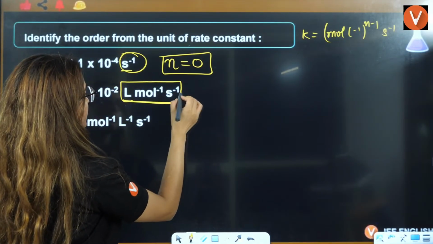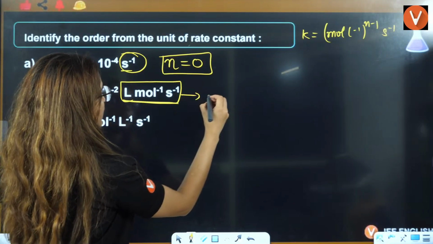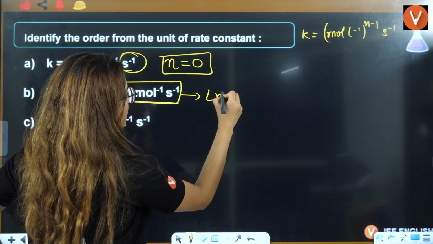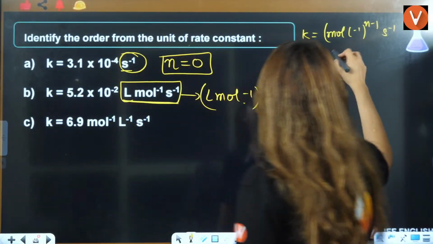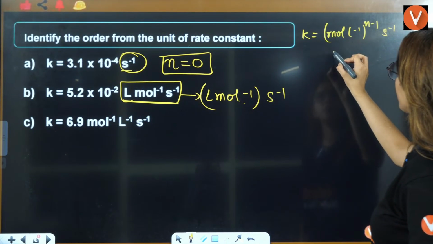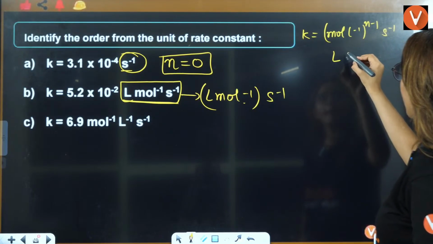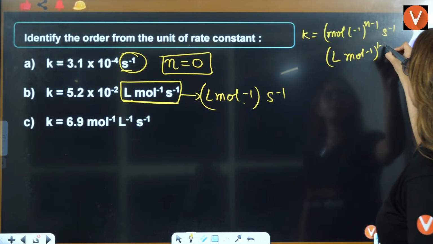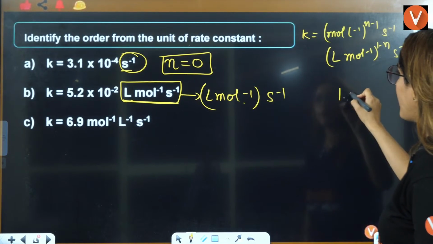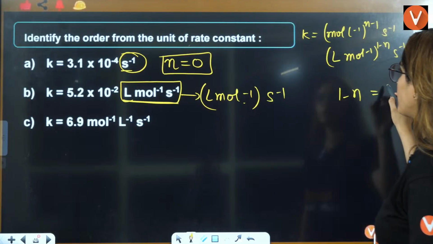Wait a minute. If I compare this, this is liter per mole per second. If I do the opposite, it will be liter per mole to the power 1 minus n, per second. So 1 minus n has to be equal to 1.